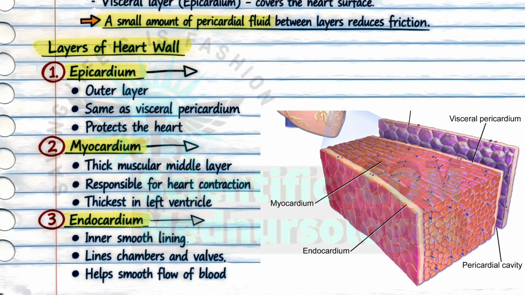So this muscular layer of the heart is responsible for the pumping action of the heart, and this muscular layer is the thickest layer among all of the layers of the heart. The next layer is the endocardium, the innermost smooth layer of the heart which lines the heart chambers and valves. So this is all about the exterior structure of the heart.